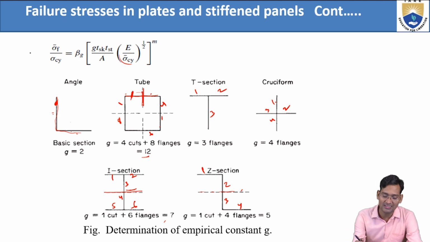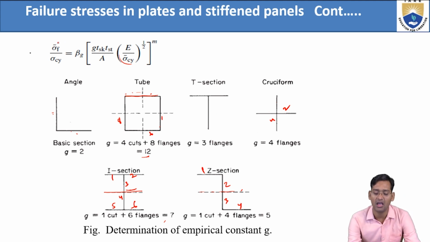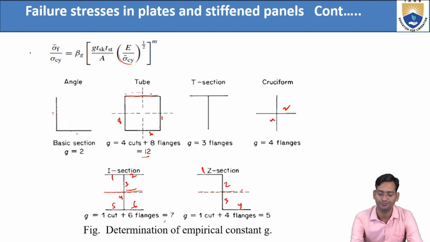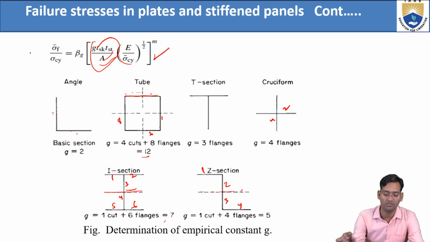For that they just derived from the same formula, using the previous one: sigma F, the average failure, by sigma CY equals B into G, where G is the number of cuts and flanges, into TSK into TST by A. This is the same as the B by A in the previous formula, but it depends on how many cuts and how many flanges there are, and the remaining things are the same.